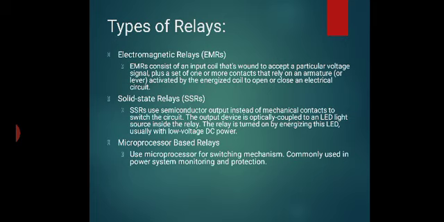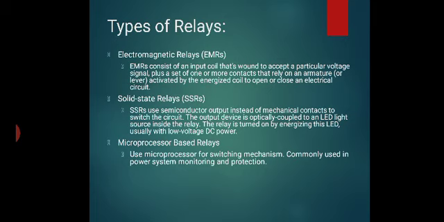In a solid state relay, semiconductor output is used instead of mechanical outputs to switch the circuits. The output device is optically coupled to an LED light source inside the relay. The relay is turned on by energizing this LED, usually with low voltage DC power. Okay, so in a solid state device, semiconductor devices like IC and transistor circuits are used. Okay, so low voltage is used.